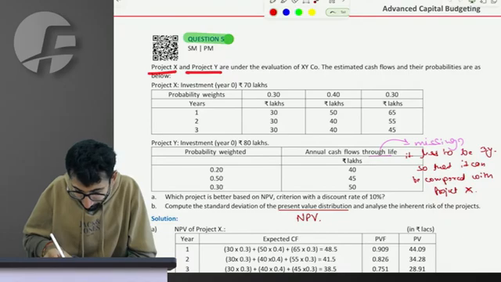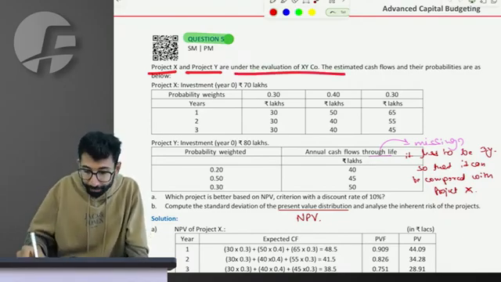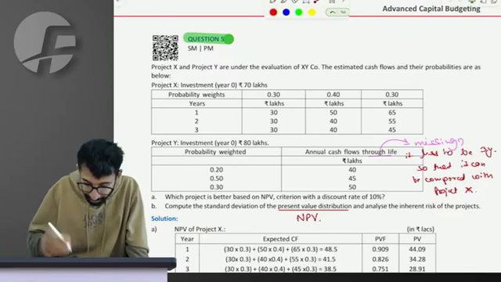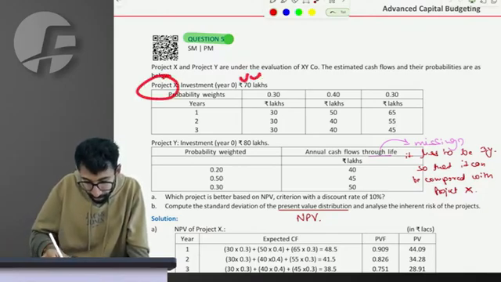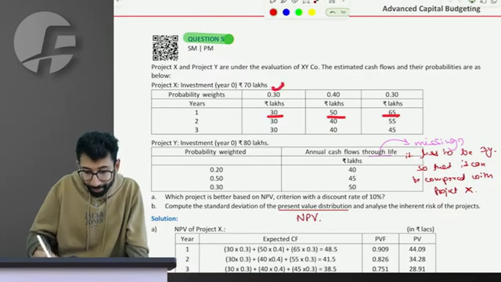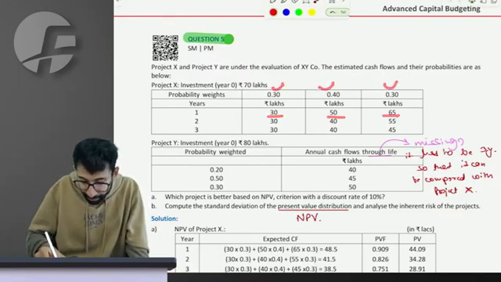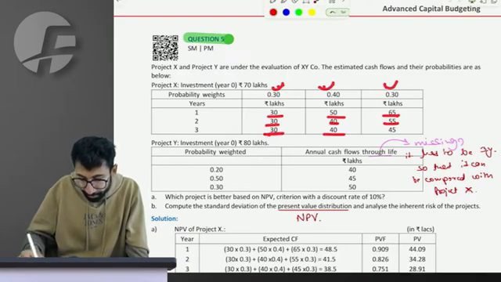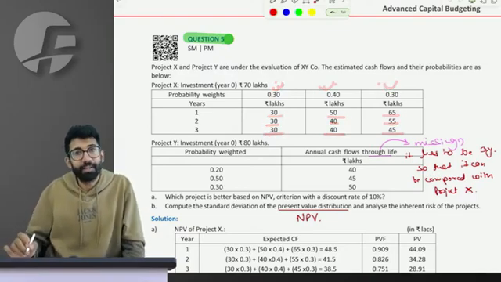Project X, Project Y under evaluation of XY company. The estimated cash flows and the probabilities are as below. Project X has an initial investment of 70 lakhs and a life of 3 years. It is going to give me cash flows in the first year like 30, 50, 65, the probability of which is given to me. Then the cash flow can be 30, 40 and 55, the probability of which is given to me. And then 30, 40, 45, the probability is again given to me.